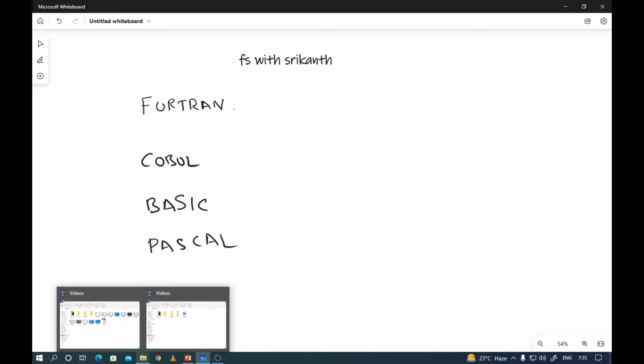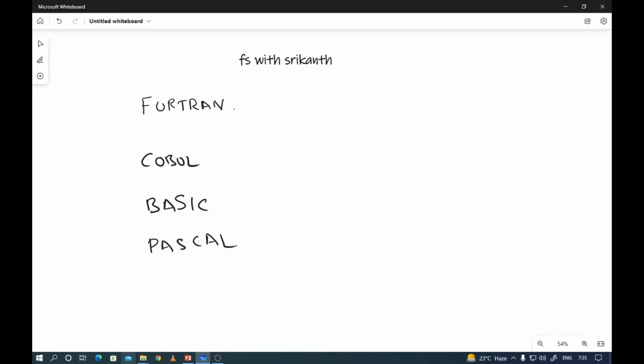The next one is COBOL, common business oriented language, designed for commercial business applications. COBOL was initially used by the American defense, and later it was maintained by CODASYL, the Conference on Data Systems Languages. The first release of COBOL was in the 1960s, and a revised version came in 1965.